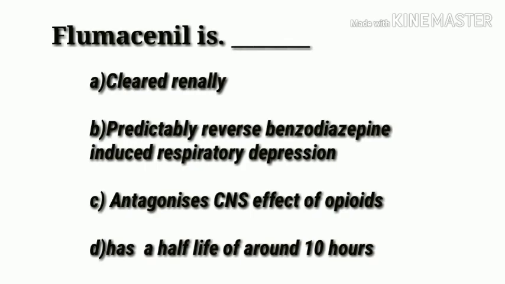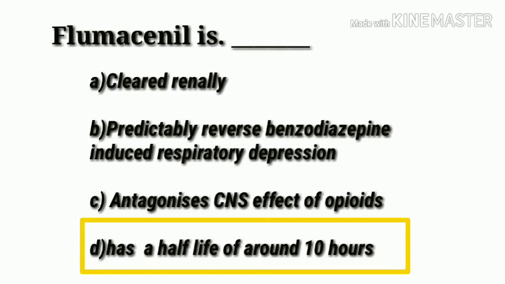Flumazenil. Options: A, is cleared renally. Option B, predictably reverses benzodiazepine-induced respiratory depression. Option C, antagonizes central nervous system effects of opioids. And option D, has a half-life of around 10 hours. Answer is option D. It has a half-life of around 10 hours.